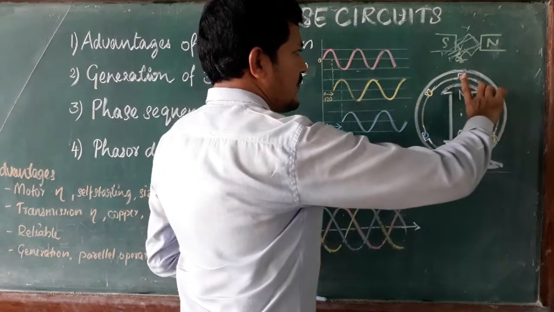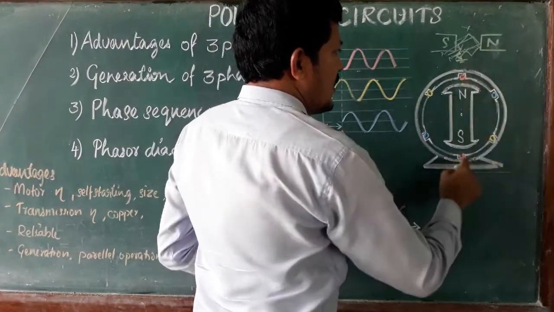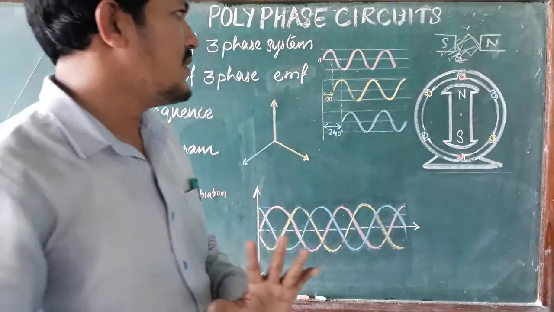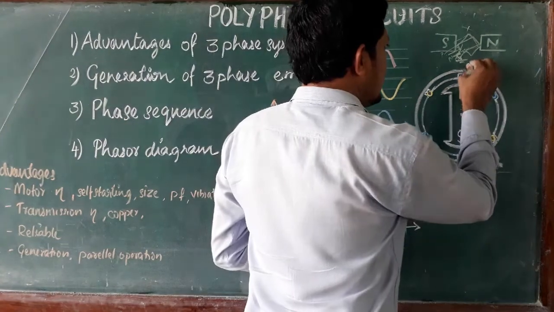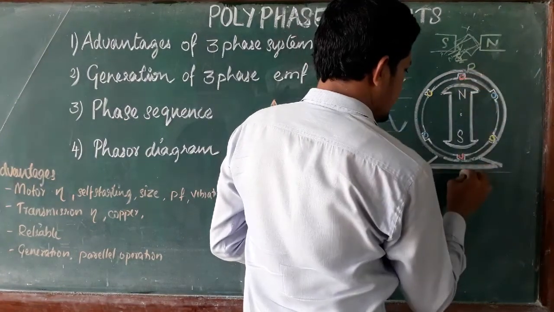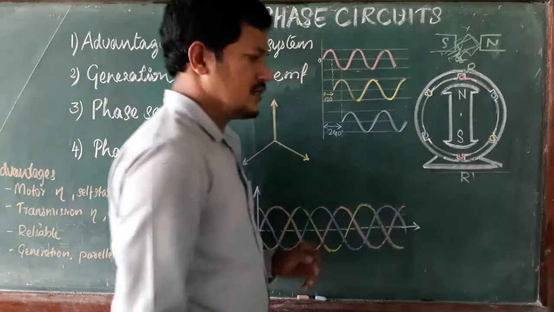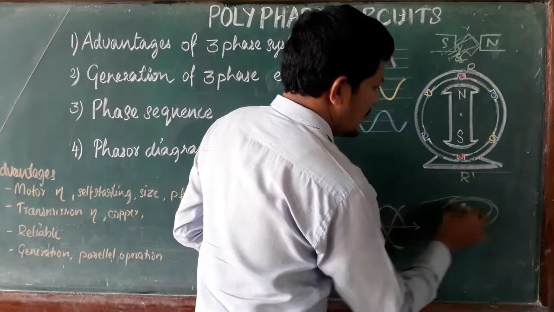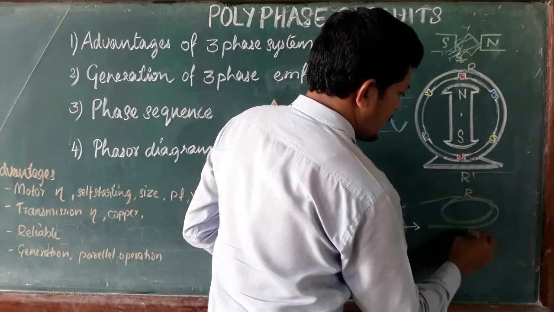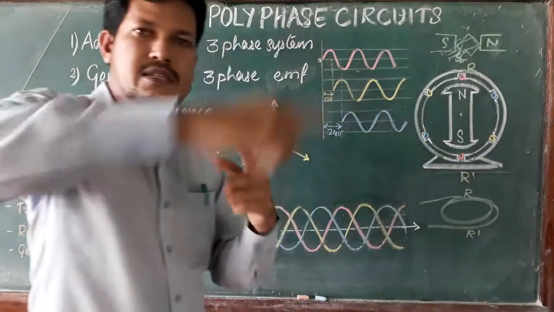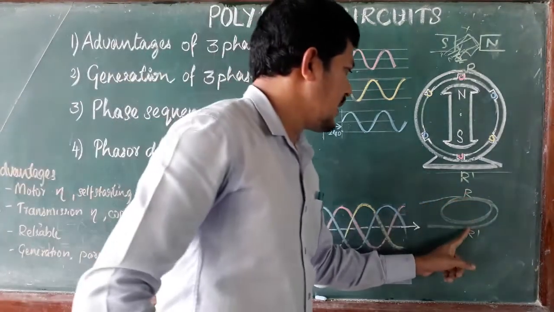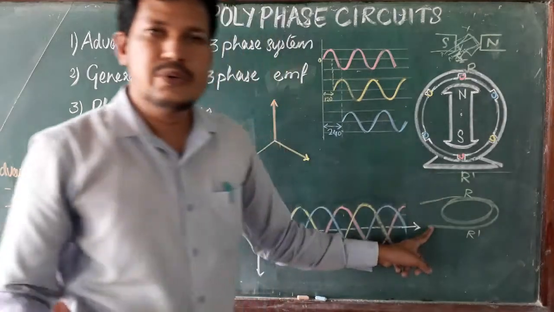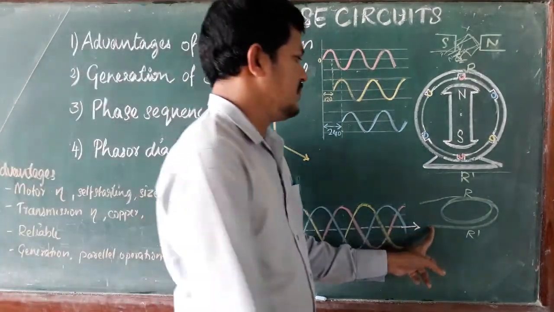So one coil is placed here. So this coil is, you can say, first phase or R phase or line 1. So I am indicating here R and R dash. One coil means it has two coil sides, so R and another coil side R dash. So R side is here and R dash side is here. So the R dash side we are going to connect to the earth terminal.